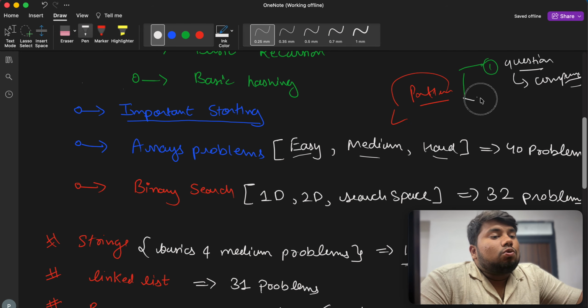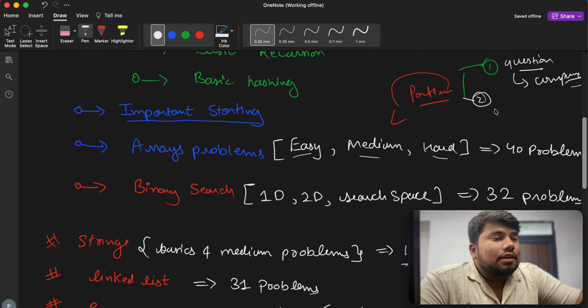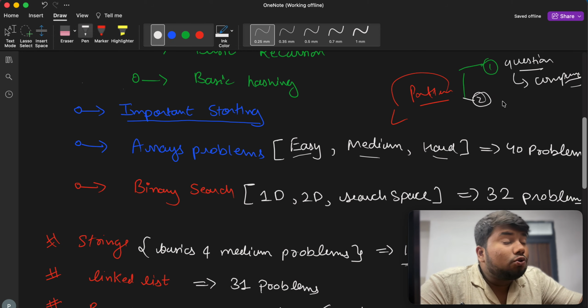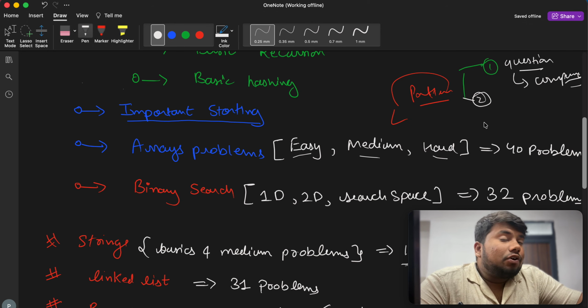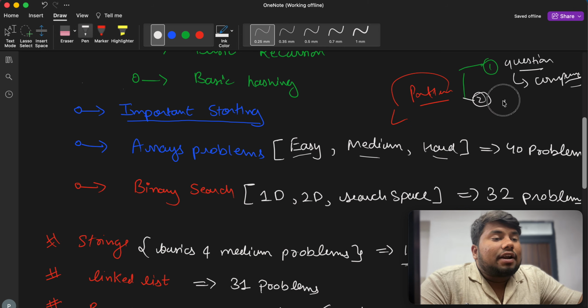Then number two, we have to understand some concepts. According to the concept, we have some patterns of questions, like two pointers, sliding window, greedy. So we have some patterns according to the concept.